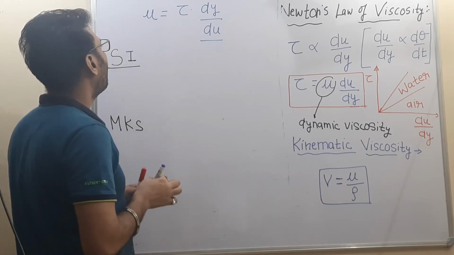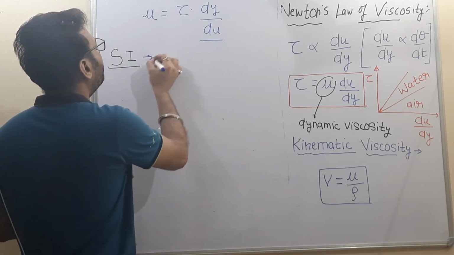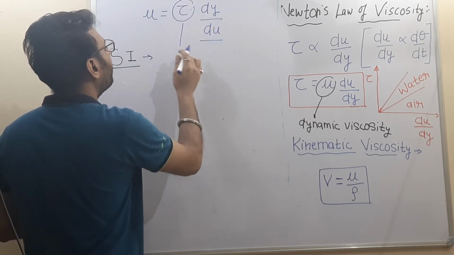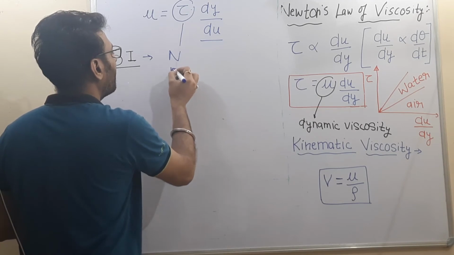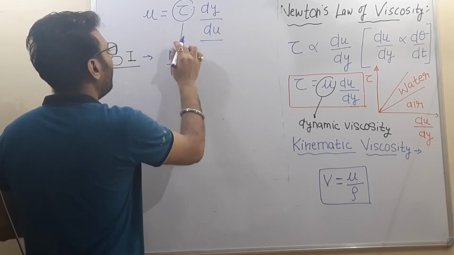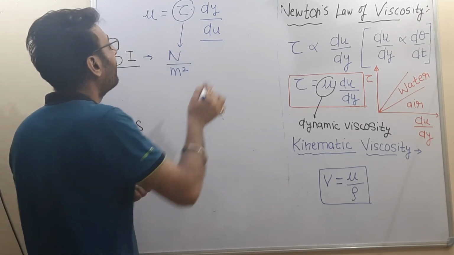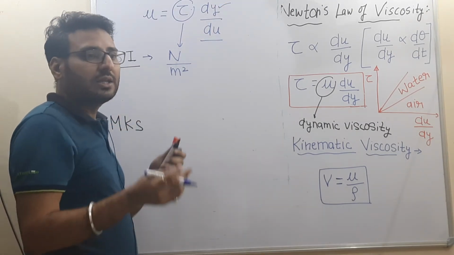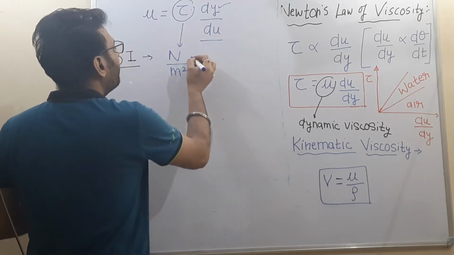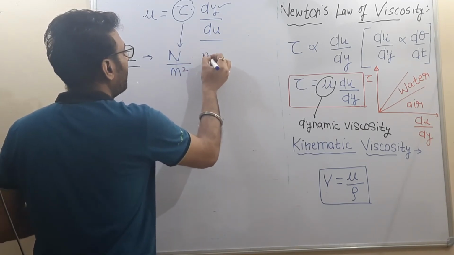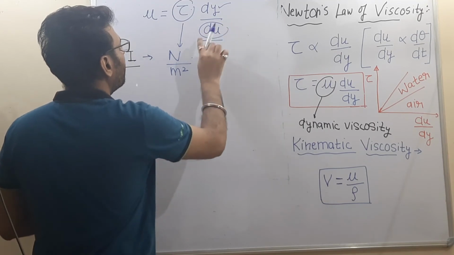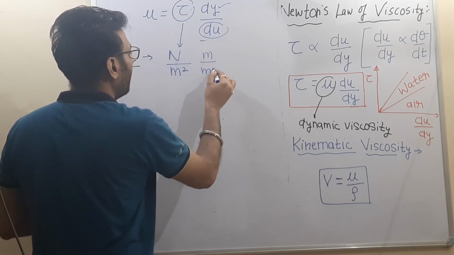So as we already know, the unit of stress is Newton per meter square, and the unit of dy, which is distance. So dy is what? The distance from the plate. So the unit of distance is meter, and the unit of velocity is meter per second.